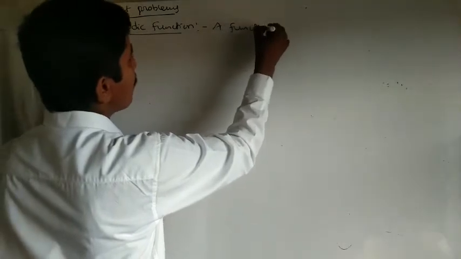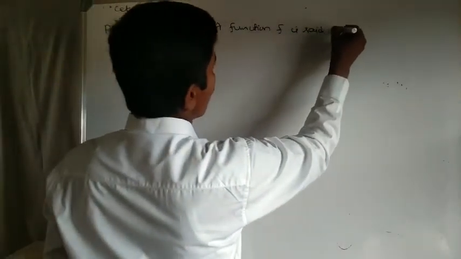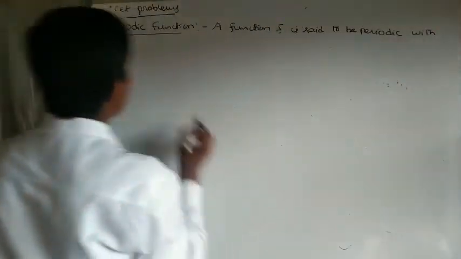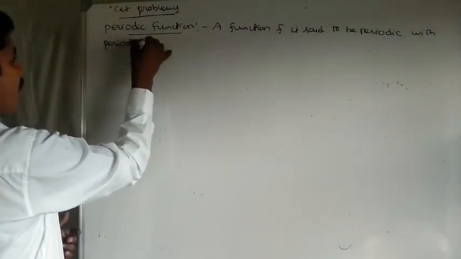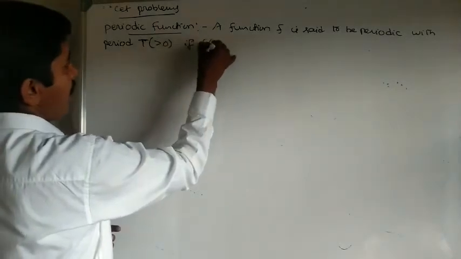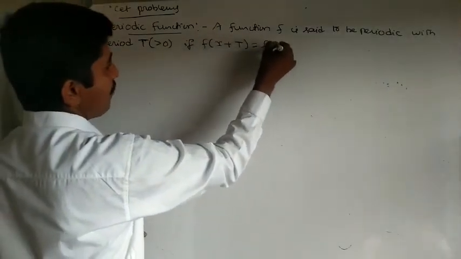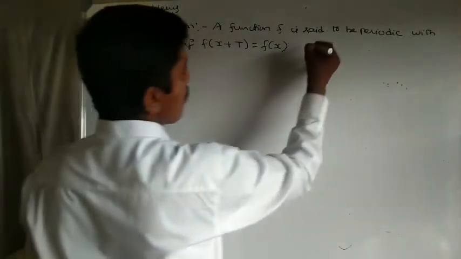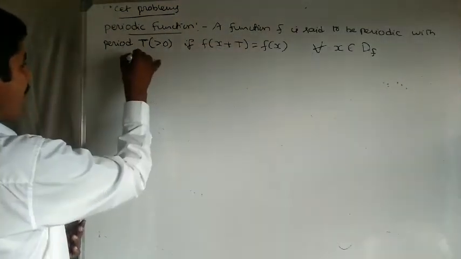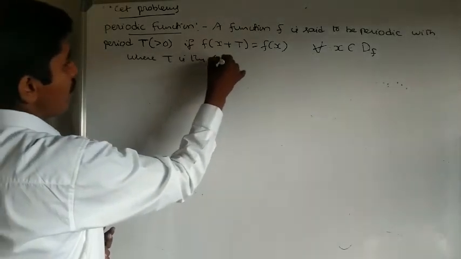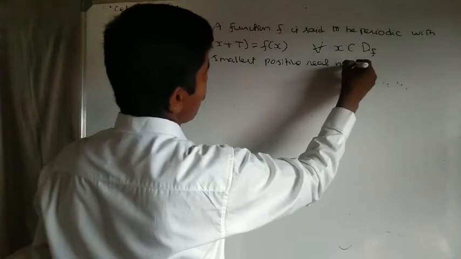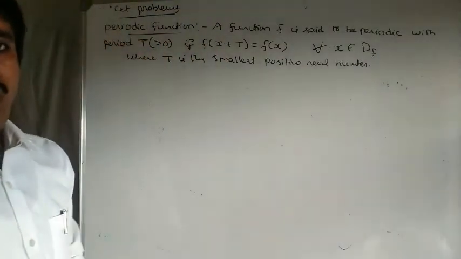A function f is said to be periodic with period t, which is greater than 0, if f of x plus t equal to f of x for all x belonging to the domain of the function, where t is the smallest positive real number.